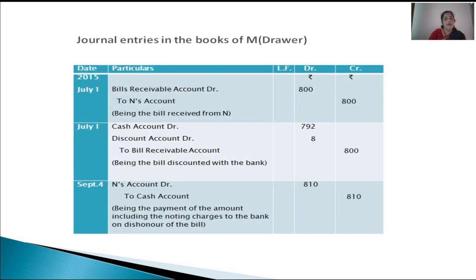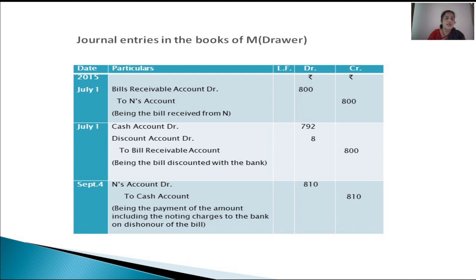Yes. Now we'll pass entries in the books of M, the drawer. First entry for receiving acceptance on the bill drafted by us on N, that is the acceptor. So on July 1st, 2015, bills receivable account debited to N's account. That means we are receiving the bill, that is acceptance on the bill, and to N's account. N is the giver of the benefit, that is N gave the acceptance on the bill.